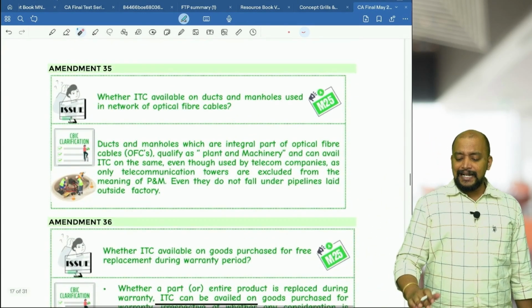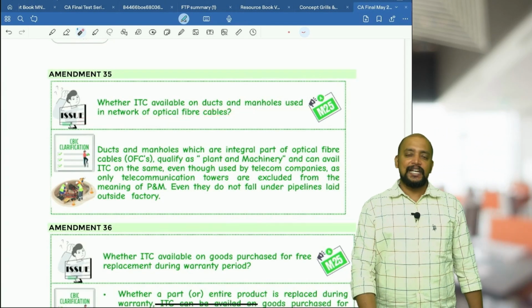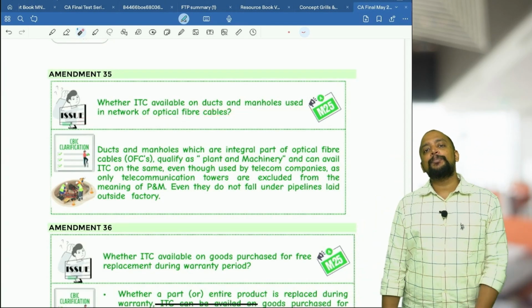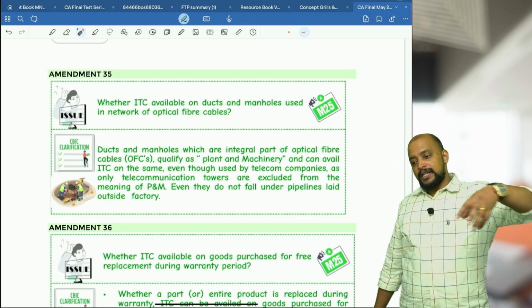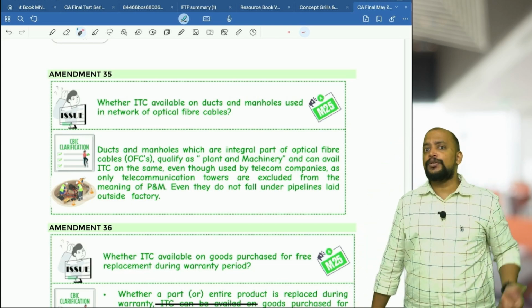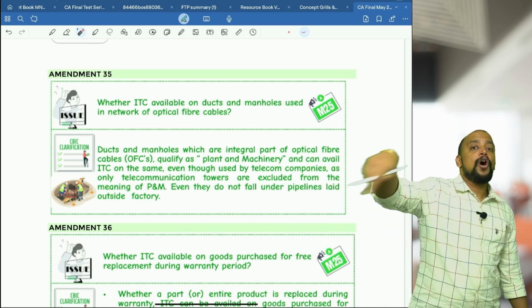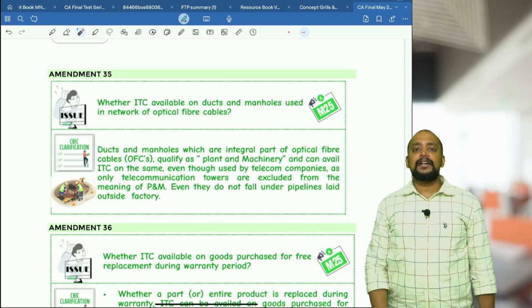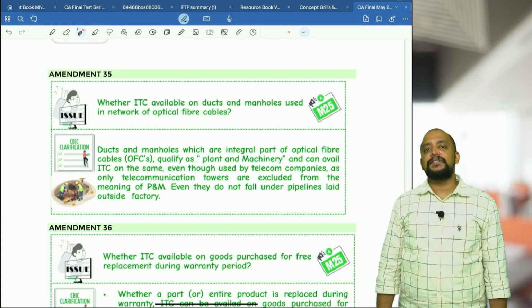Then whether ITC is available on ducts and manholes used in network of optical fiber cables. So basically these telecom companies will be asking some builders to lay down, even telecom companies will do it themselves, the ducts and manholes for the purpose of laying down optical fiber lines. So these ducts and manholes require construction cost, and whether they can take ITC with respect to this?